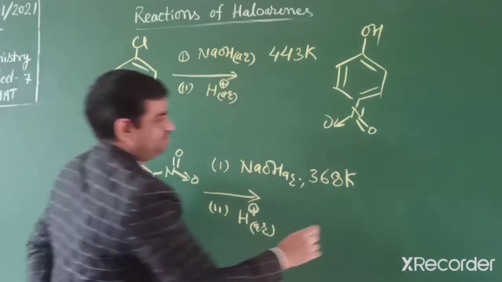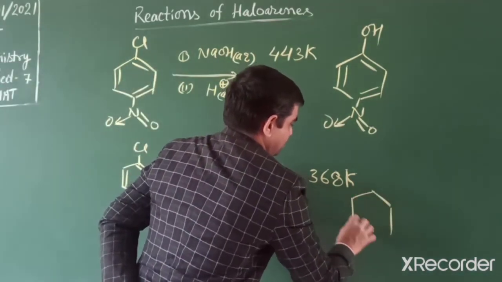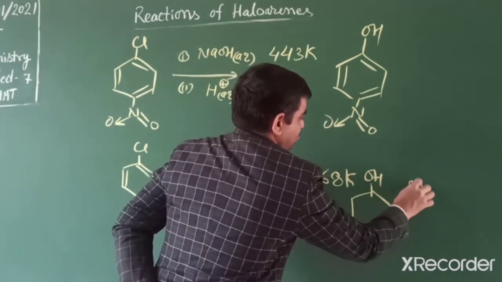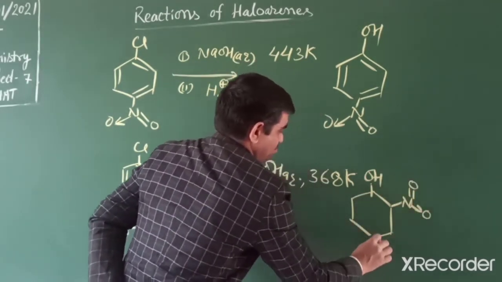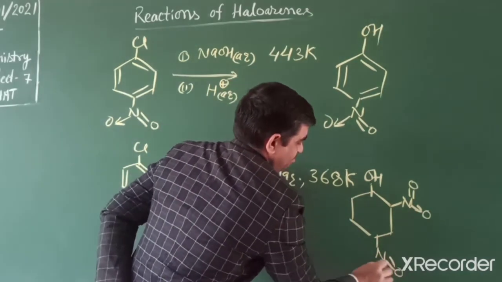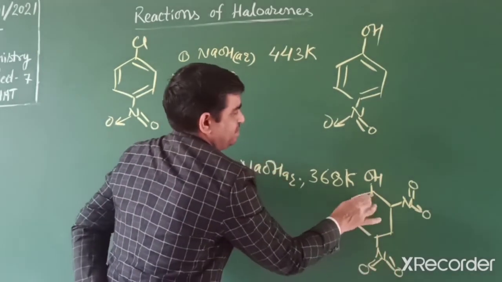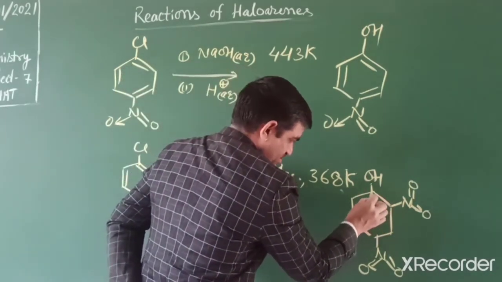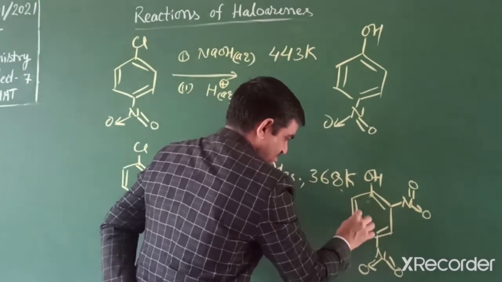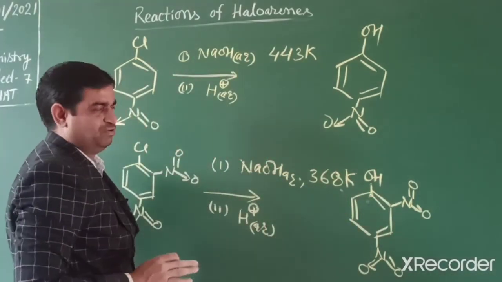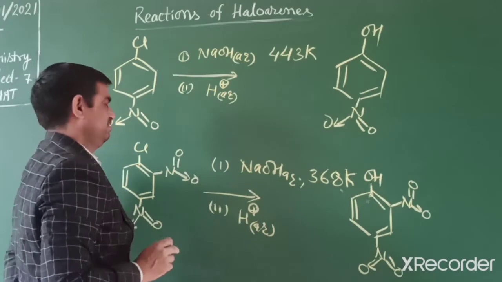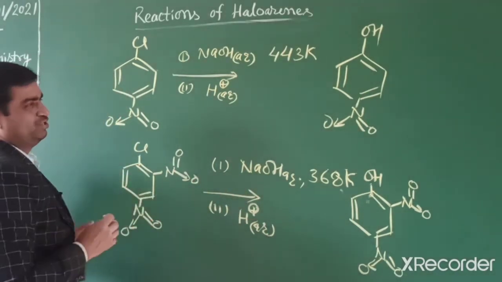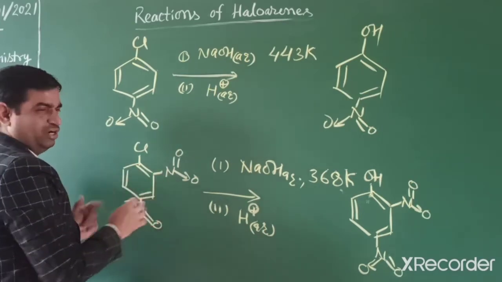So we get this product, phenol, 2,4-dinitrophenol. Generally students, we forget to write the bonding, so remember to write either three double bonds or a circle. This reaction is facilitated further if three withdrawing groups are attached at both ortho positions and the para position.